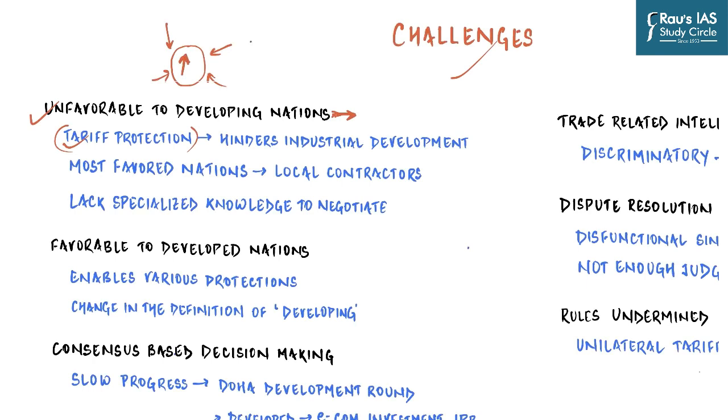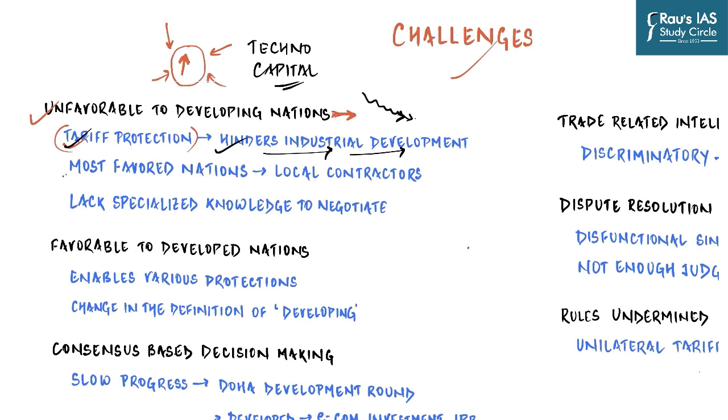And now once they are developed, they have access to technology, they have access to capital, and now they want developing countries to significantly reduce their tariff barriers. They want India to significantly reduce and continuously lower its import duties. And we know that countries like India do not have an industrial base. At that point of time, if the import duty is significantly reduced, it leads to the import of cheaper products from foreign countries, which further deters industrial growth.